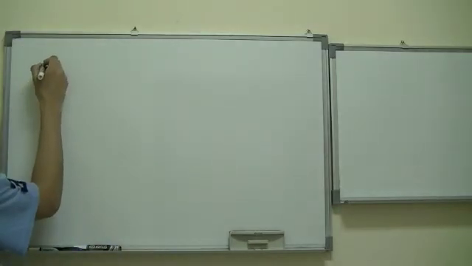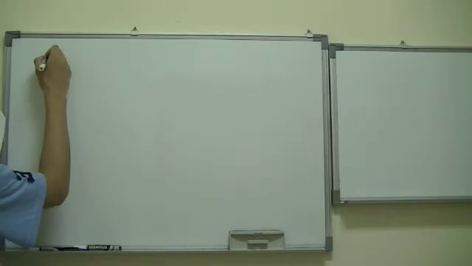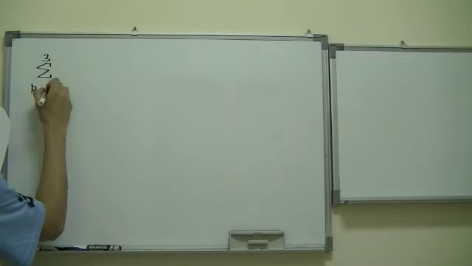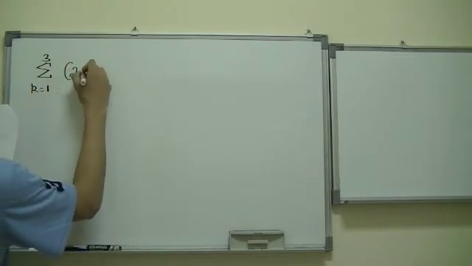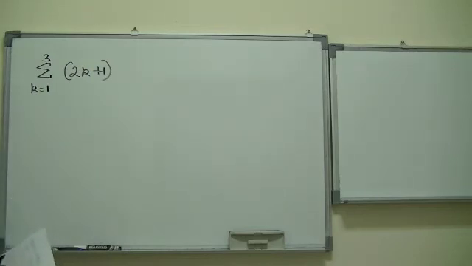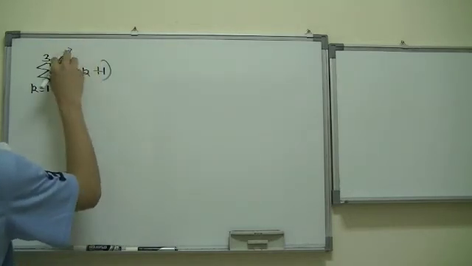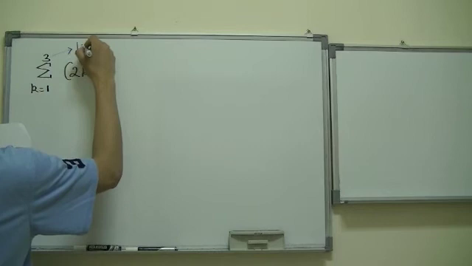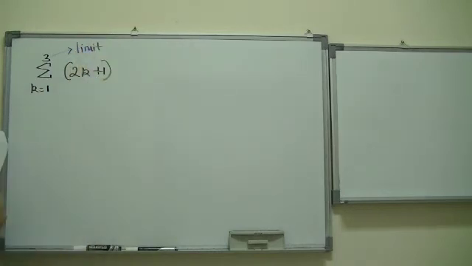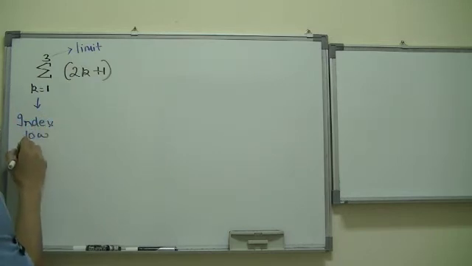So if you have something like this, it says 3 on the top, k is equal to 1, then the quotient says 2k plus 1. What are you going to do? Well, before we actually go on and solve this, what I want you to do is to understand this concept. The 3 over here is the upper limit, and this over here is the index, the lower limit.